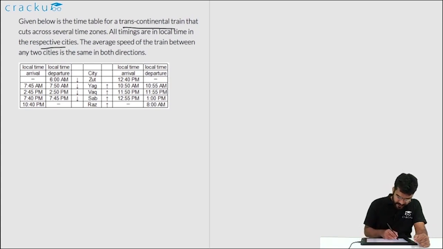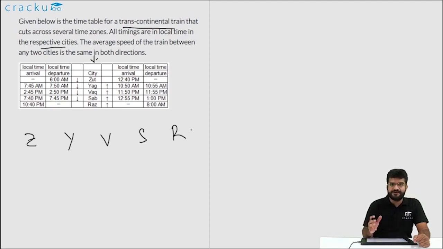So if you look at the city names, the first city is Z, the second city is Y, the third city is V, the fourth city is S, and the last city is R. Now let us look at the time it takes. We'll ignore the fact that there are time zone differences. Let us just calculate the absolute time that it takes when it departs from one city and arrives in the next city. We'll calculate it from both the directions and then see what is the time difference. Then we'll be able to calculate the time zone difference between the two cities.